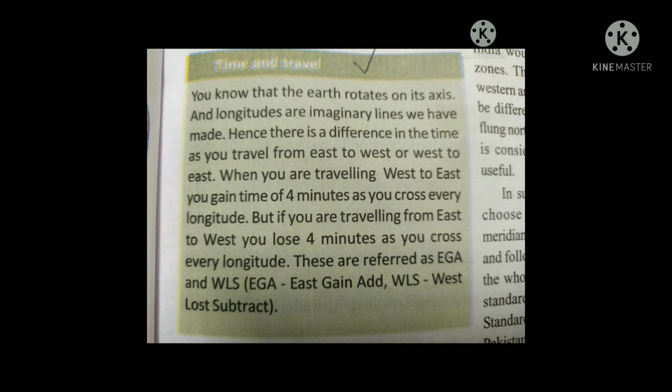These are referred to as EGA and WLS. EGA means East Gain Add, WLS means West Lose Subtract.